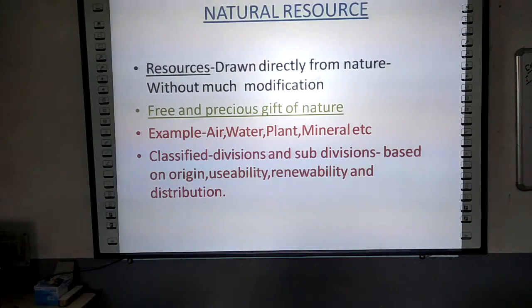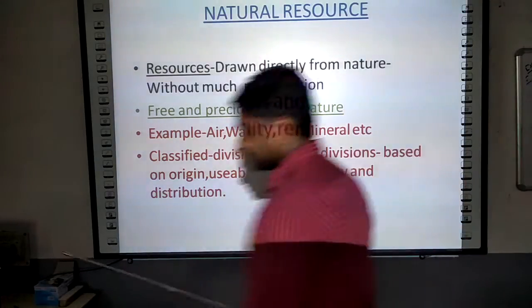Usability means in which field we are going to use certain specified natural resources. Renewability means whether we are able to use it again and again or not. And distribution means the particular specific area where these resources are found more and more. Now let us come to our next slide.